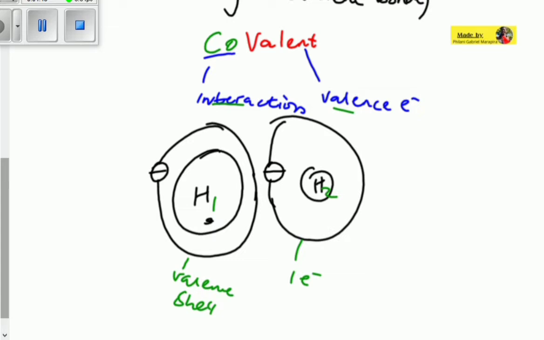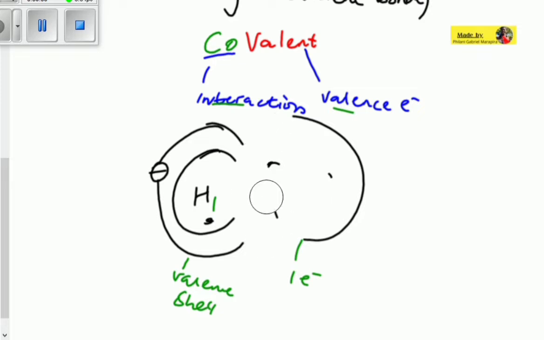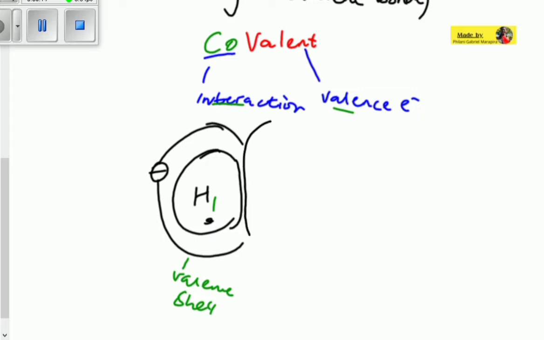It cannot just take this electron away for itself so that hydrogen 2 is now stable and then hydrogen 1 doesn't exist. This cannot happen. Therefore, they have to share their electrons and maintain a stable structure. So let's draw this compound now. This is now a combination of these two atoms at this specific ratio. So this is the nucleus here. So now this is now a combination.